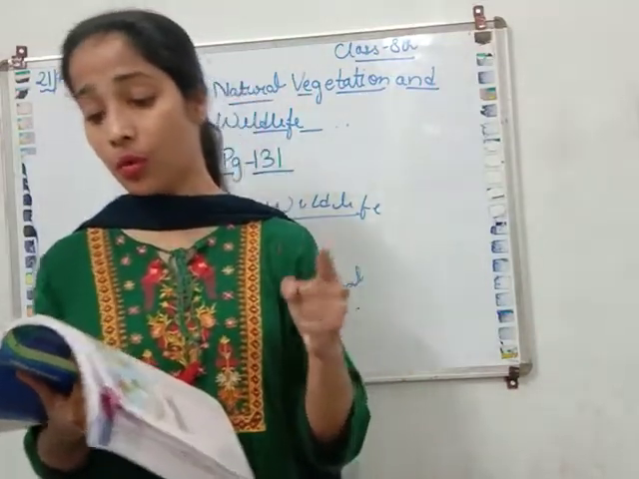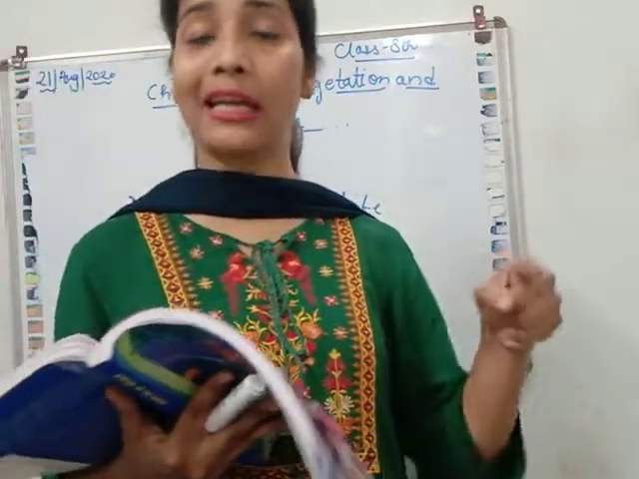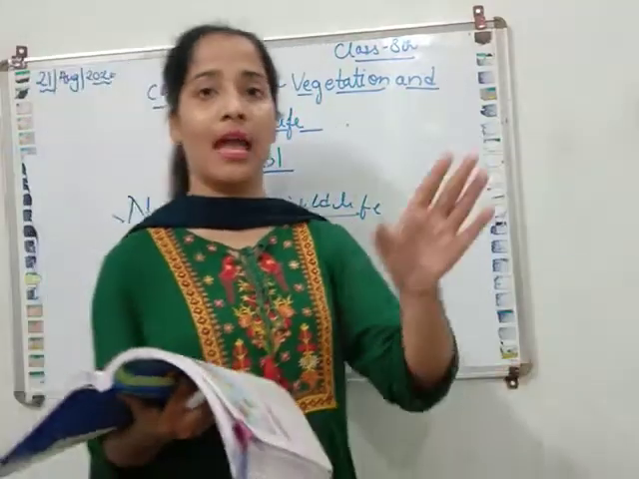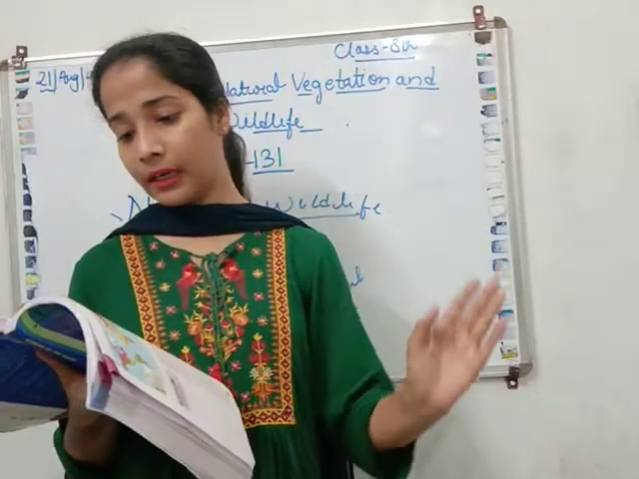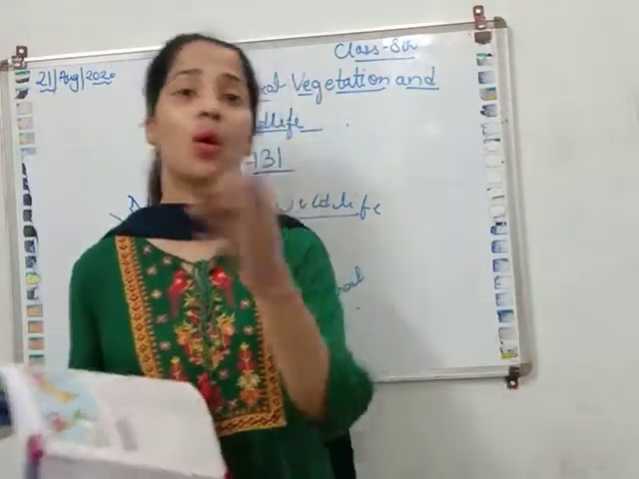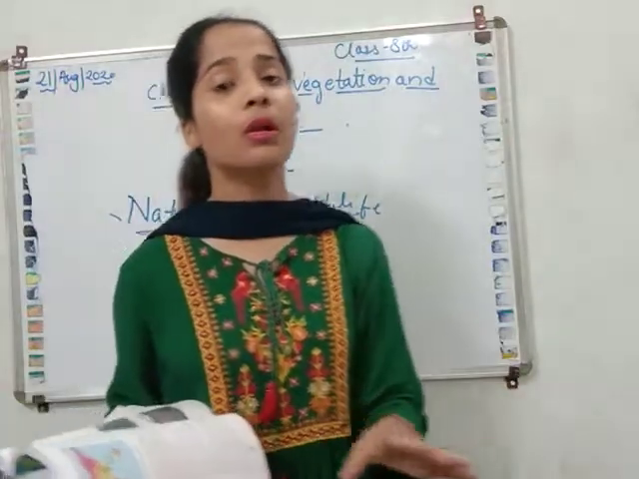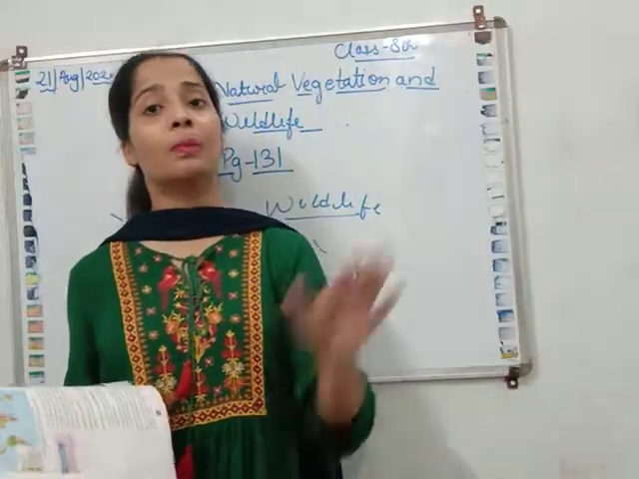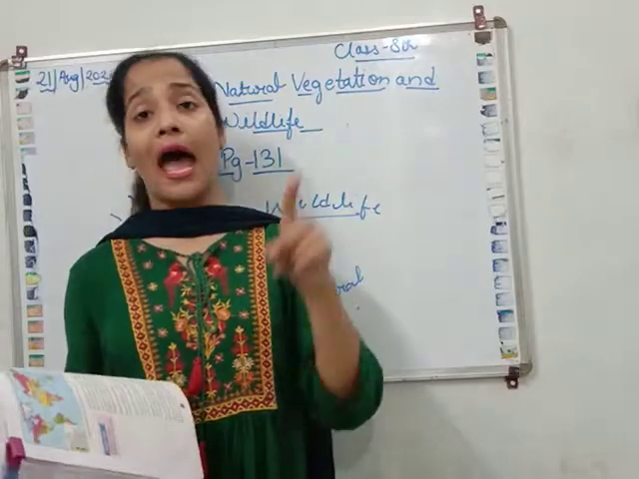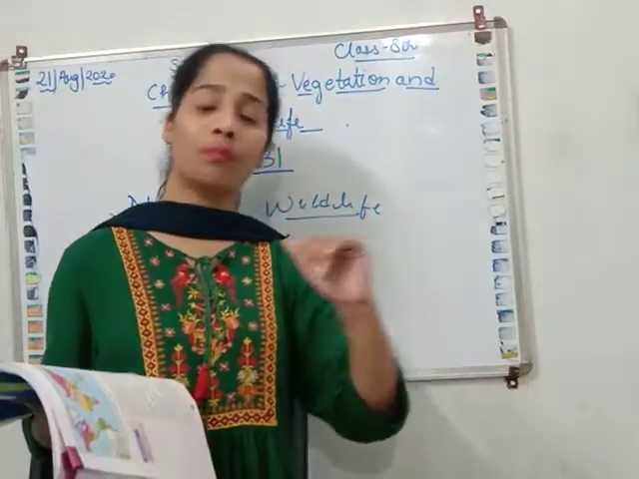Animals cannot produce their own food and depend on plants directly or indirectly, because animals cannot prepare their own food, but plants prepare their own food. And animals are dependent on plants.